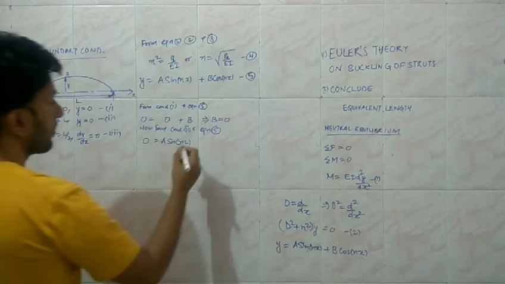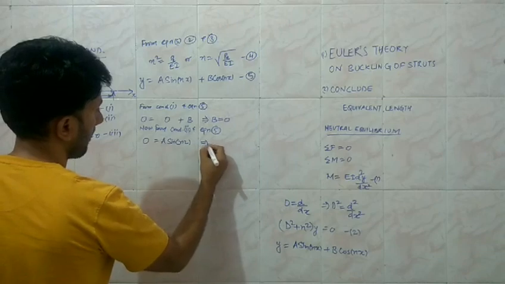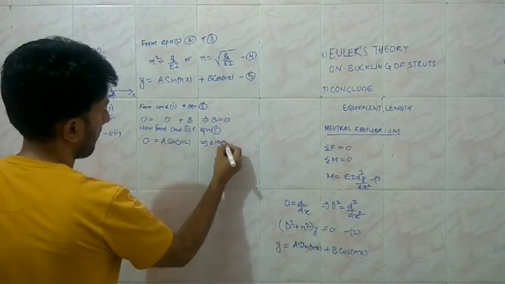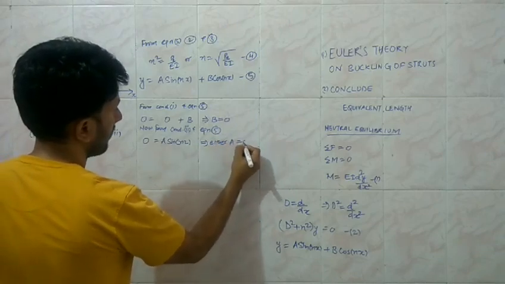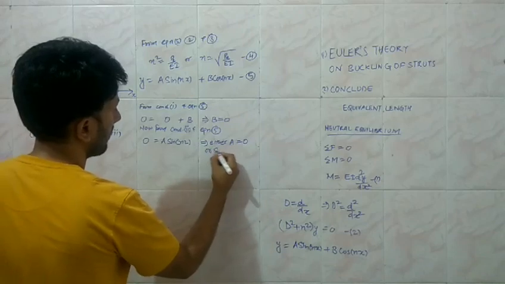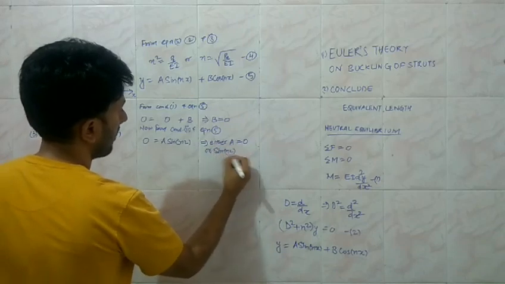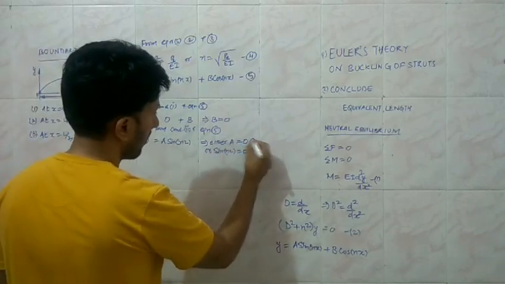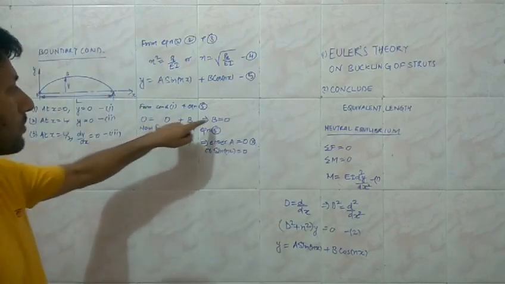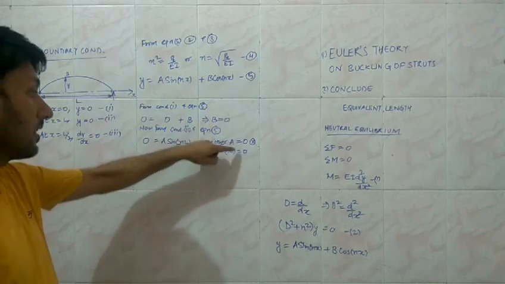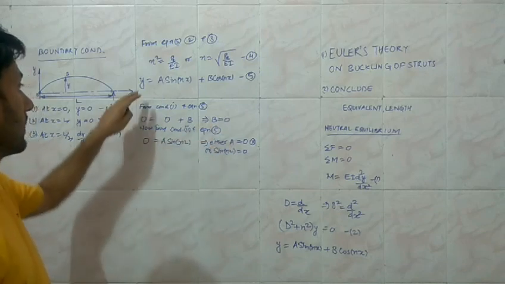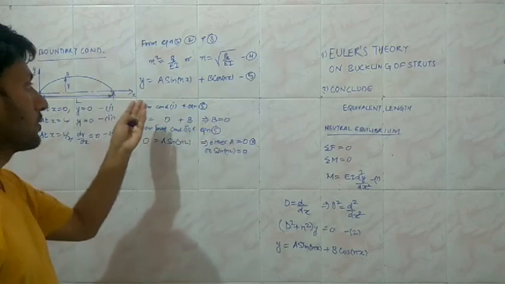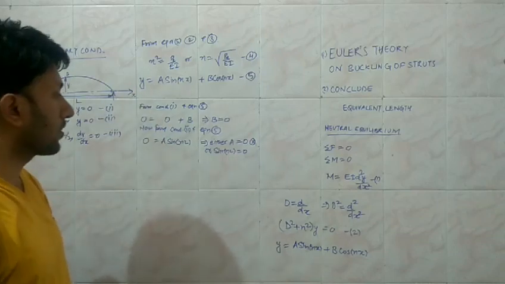From here we conclude that either A should be equal to 0 or sine nL should be equal to 0. The first is not valid, because we have B equal to 0, and if the constant A is also 0, then y is always going to be 0 for any value of x, which is not possible.